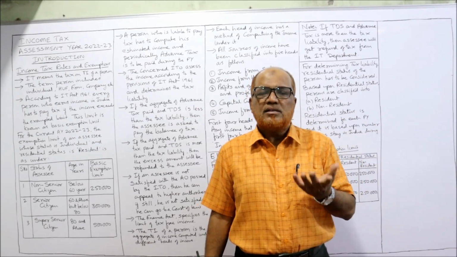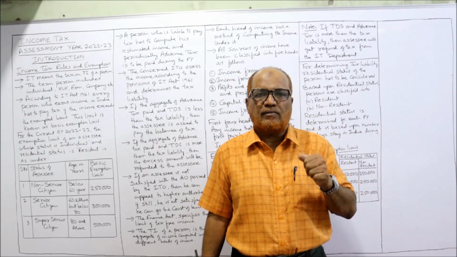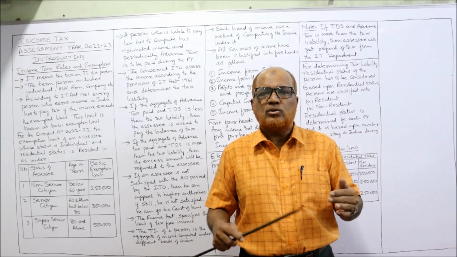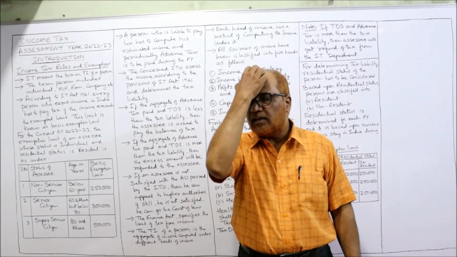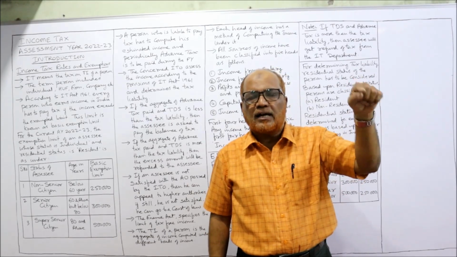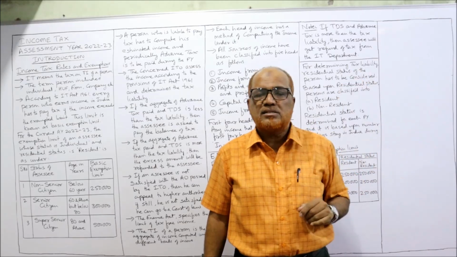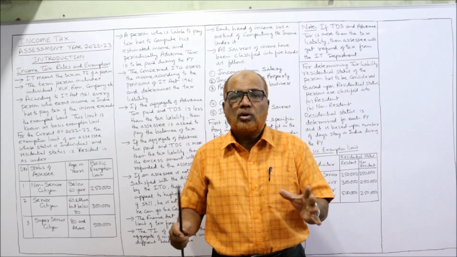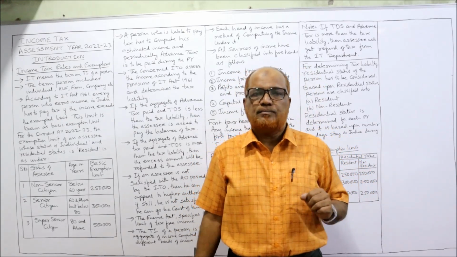That is called TDS. Suppose my monthly salary is 65,000 or 70,000. Then every month some 5,000 or 4,000 rupees are deducted. So during the whole year 48,000 or 50,000 rupees are deducted by the employer from my salary and paid to the Income Tax Department. I have paid advance tax 20,000. The total tax I have already paid during the previous year is 70,000.